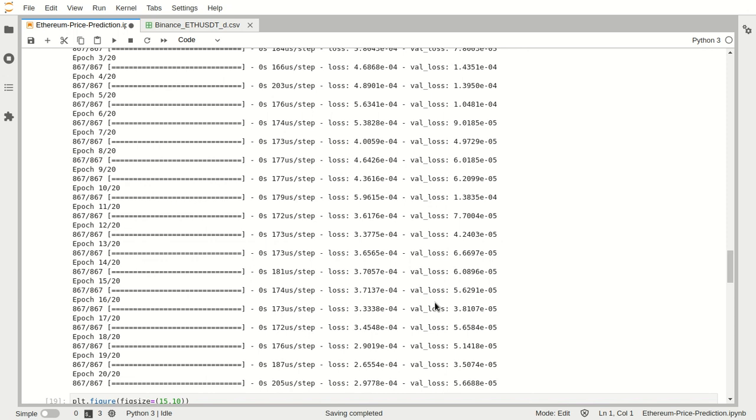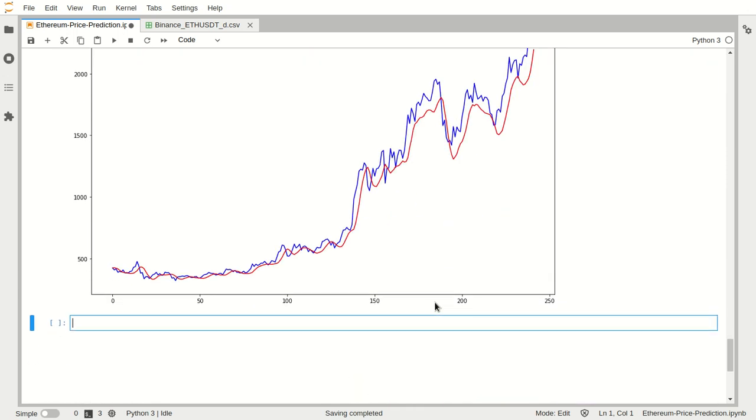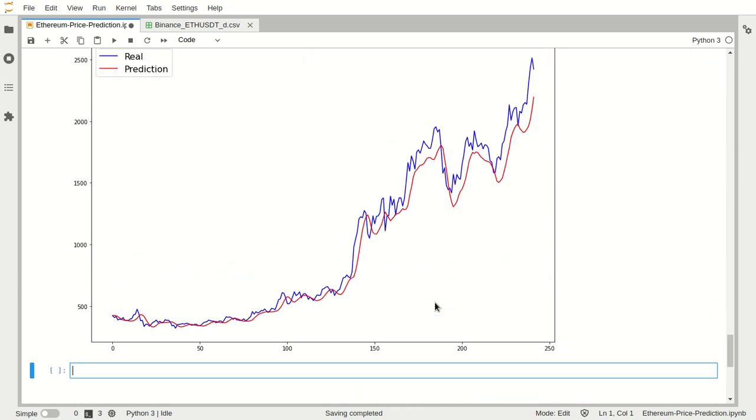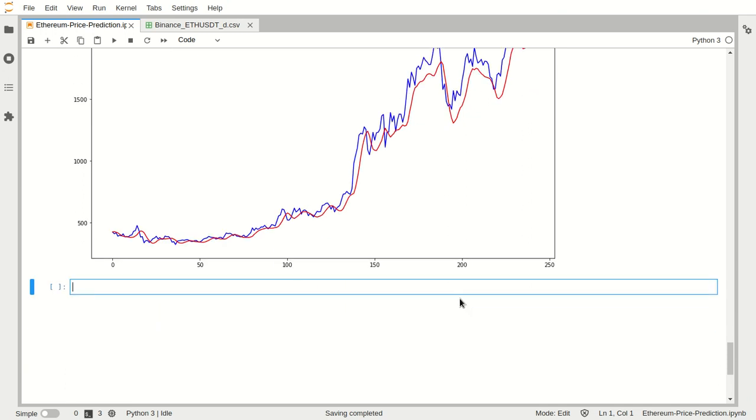Now we have closely predicted the values of our future prices. Now you can predict the prices of another few dates and make money. So in this tutorial I demonstrated how to predict cryptocurrency prices, Ethereum prices or any cryptocurrency prices, in real time using an LSTM neural network.